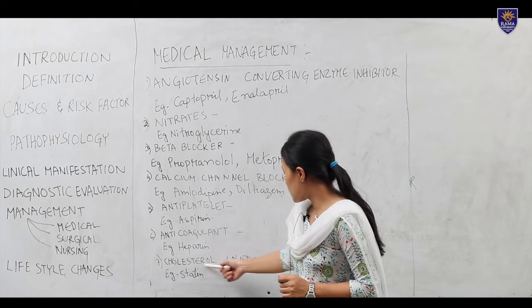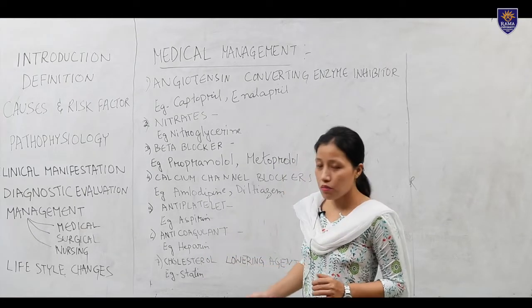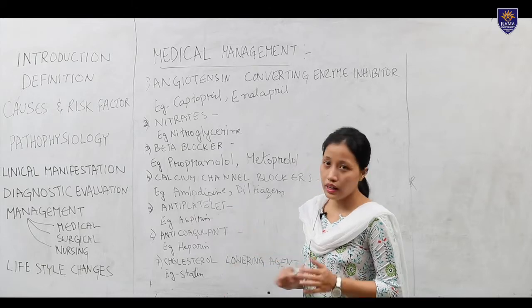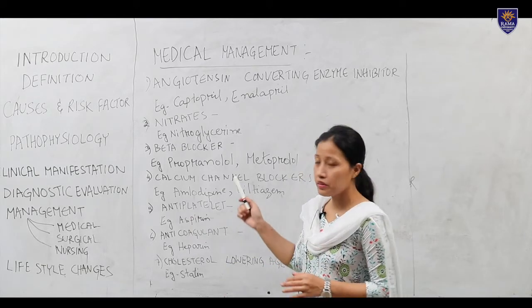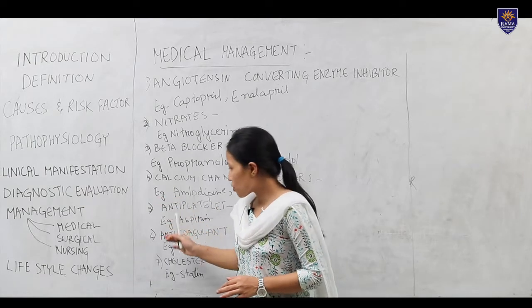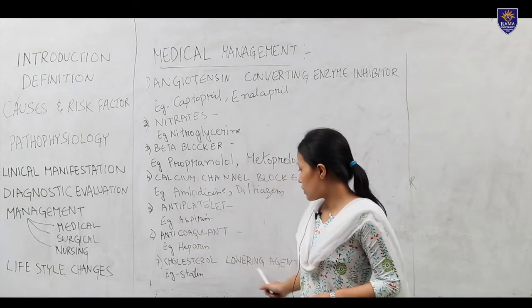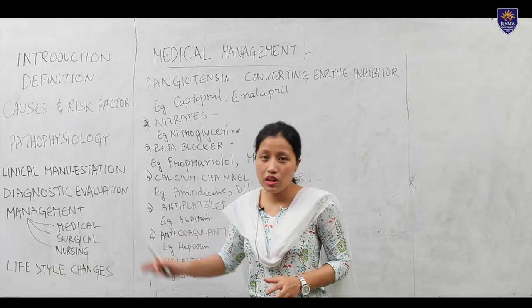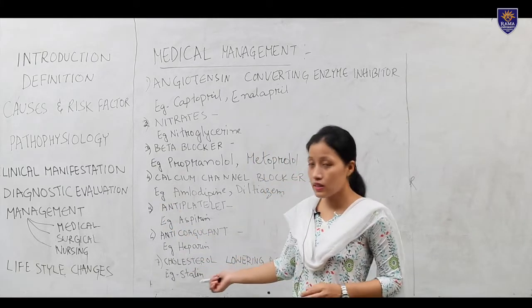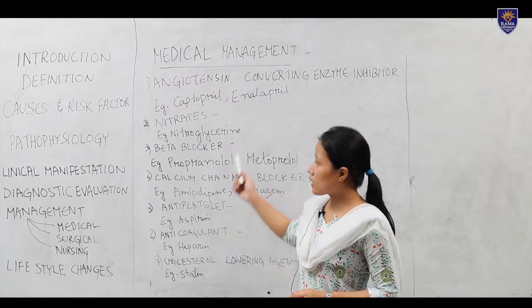And next is cholesterol lowering agent. This is the most important and effective drug in coronary artery disease. Already we know coronary artery disease is the formation of plaque, and with the help of statin, it will reduce the plaque formation. So an example of the cholesterol lowering agent is statin. These are the medical management.